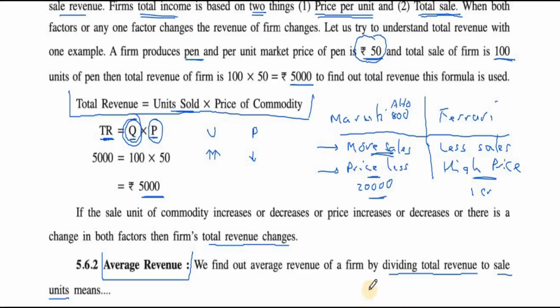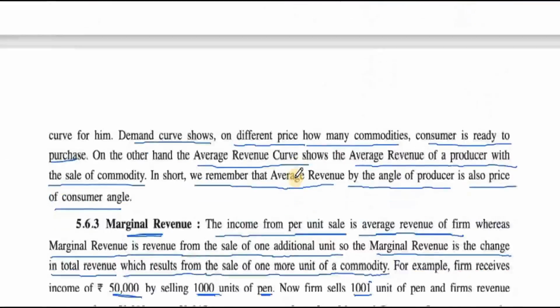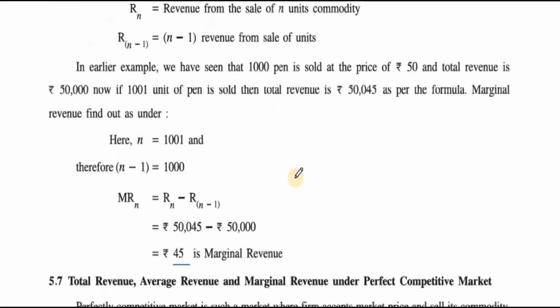Okay, we stop here because now we are going to talk of a very different topic. We are going to compare these three things: the total revenue, average revenue and marginal revenue under different types of competitive market. So meet you in the next video. Bye friends.